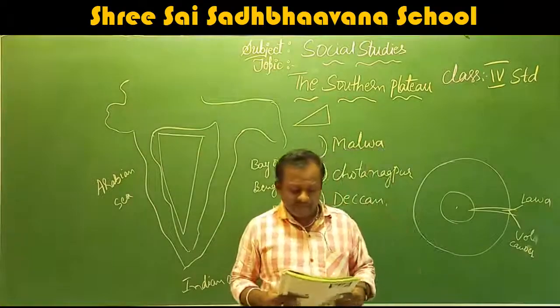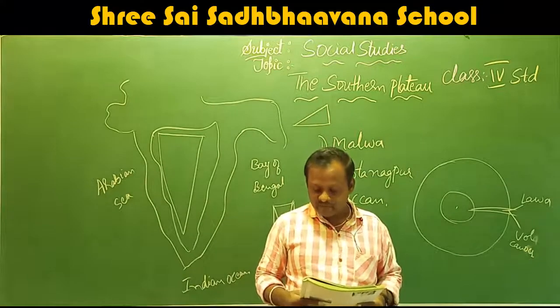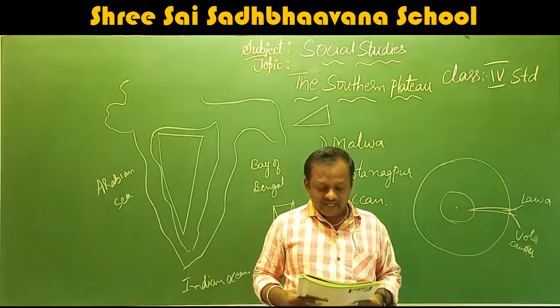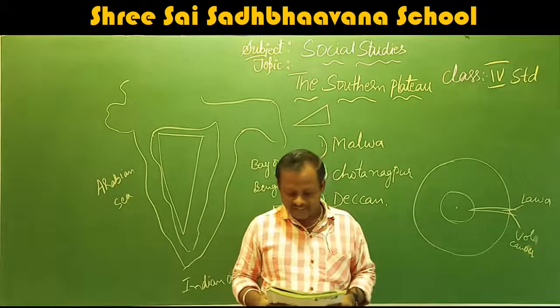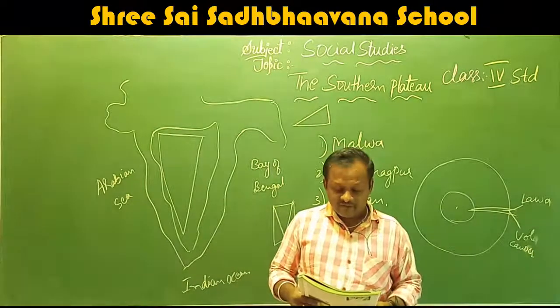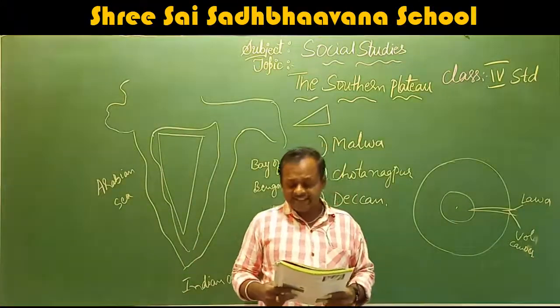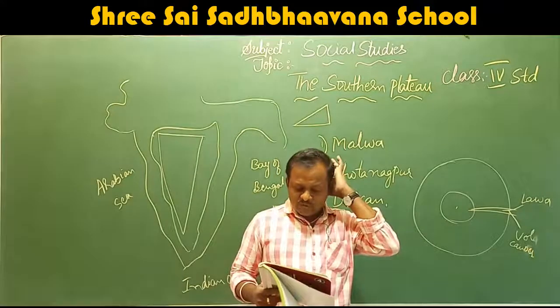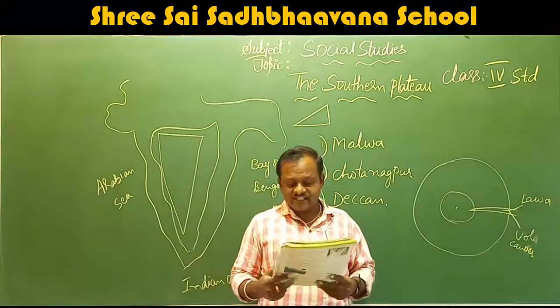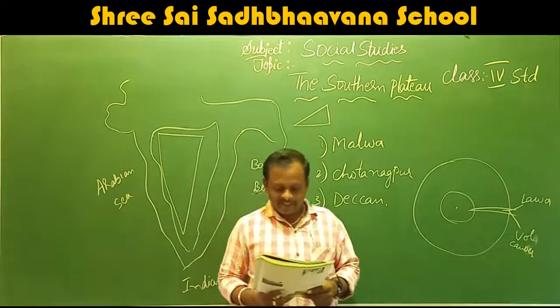I will read once again. Millions of years ago, volcanoes erupted in the northwestern part of the Indian peninsula and emitted hot liquid called lava. As a result of continuous volcanic activities for thousands of years, the lava turned into thick layers. These layers cooled down and formed vast stretches of highlands with a flat top called tableland or plateau.